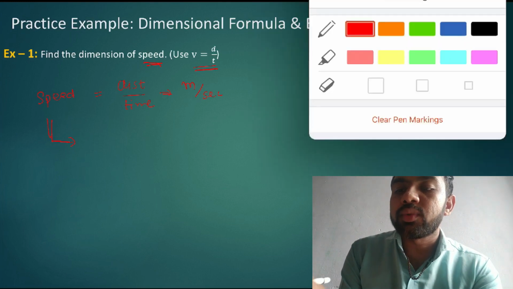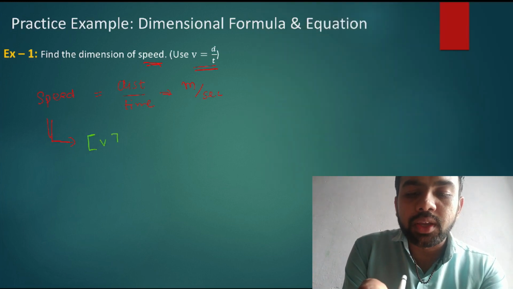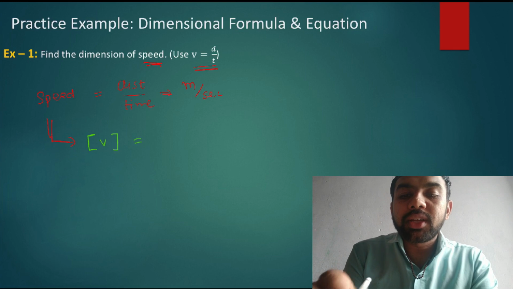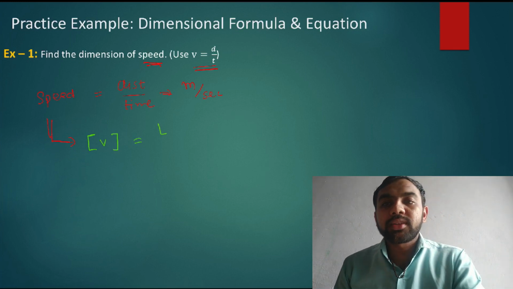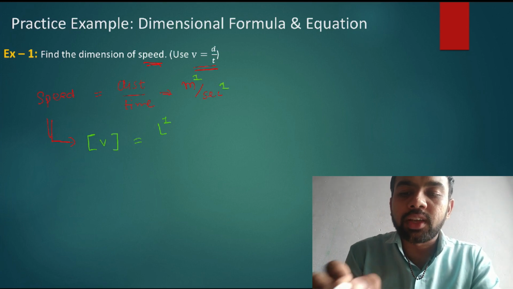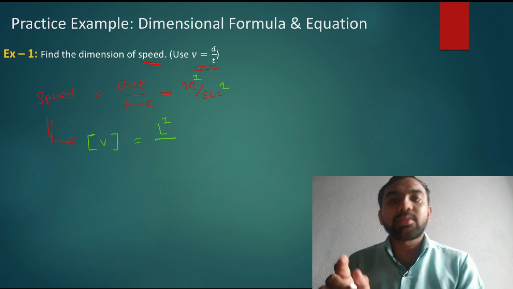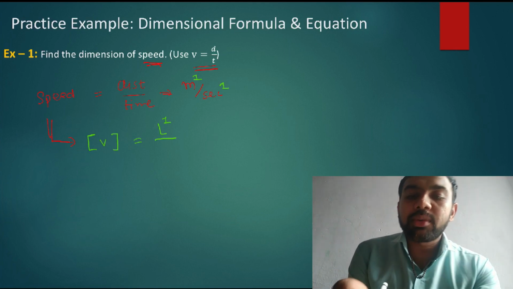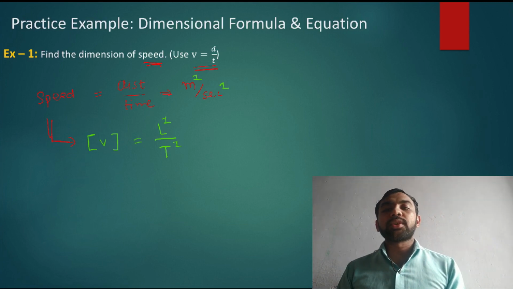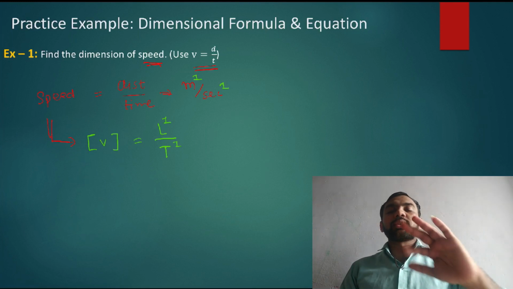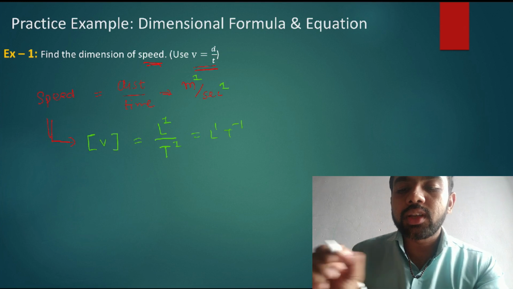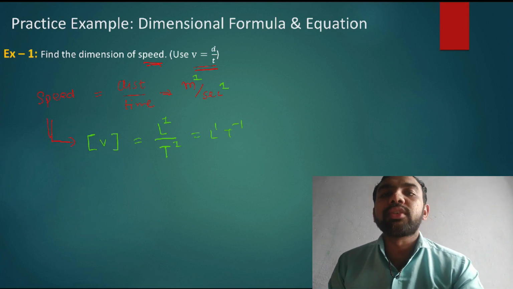So the dimension of speed is written in this way. Dimension of speed is equal to distance, which means length. So meter is replaced by length, and the power of meter is 1. The power of meter in second is 1, and second is replaced by T. Second means time, so time is replaced by capital T. So the dimension of v is L^1 upon T^1. If T^1 comes in the numerator, the power becomes minus. So this is written as L^1 T^-1. So this is the dimension of speed.